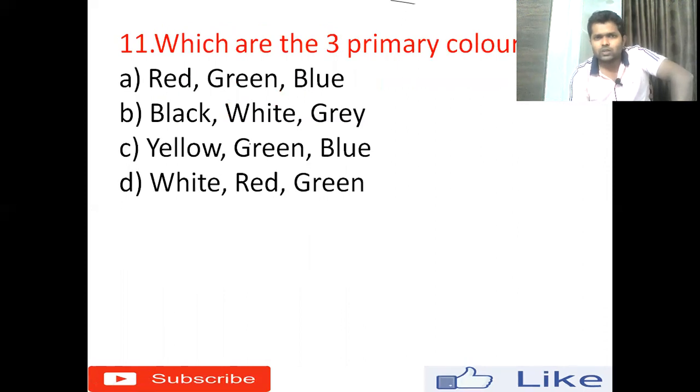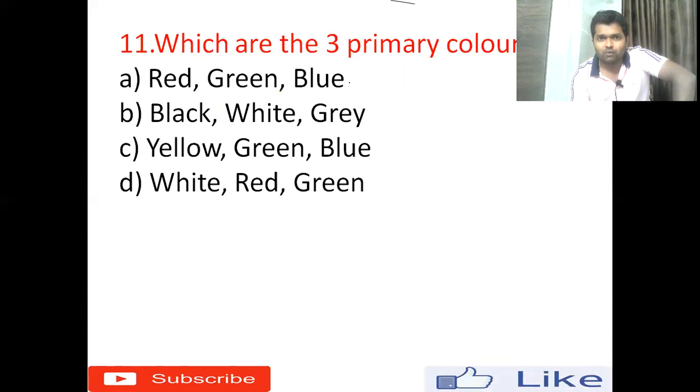11th question: which are the 3 primary colors? When we talk about colors, there are primary colors and secondary colors, but here the question clearly asks for the primary colors. Option A red, green, blue; option B black, white, gray; option C yellow, green, blue; option D white, red, green.